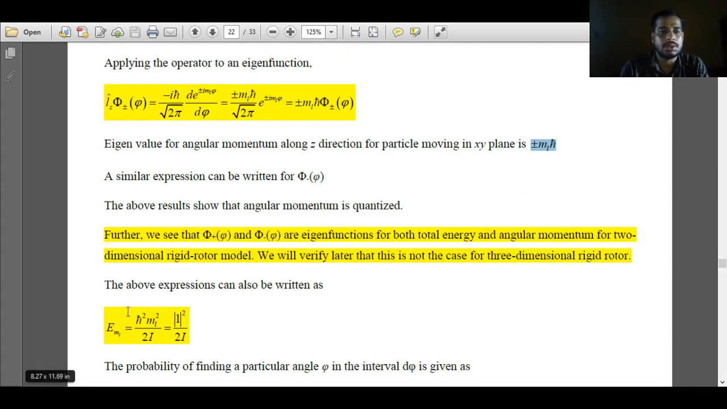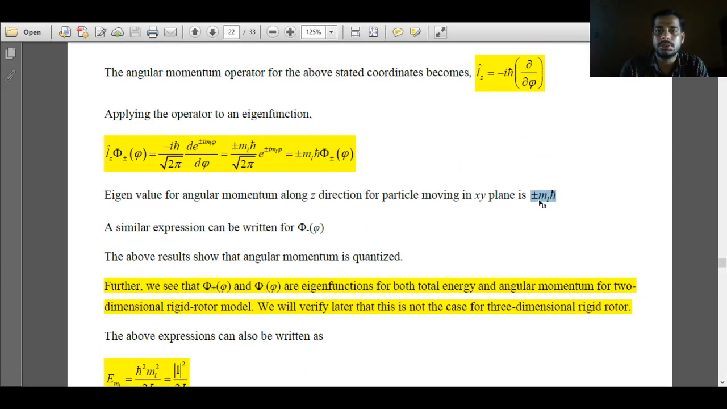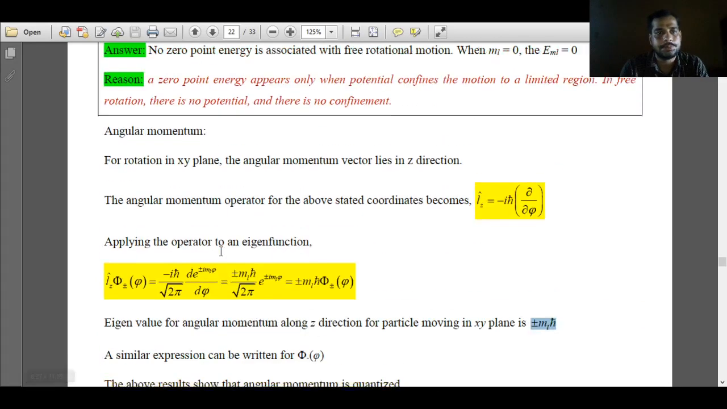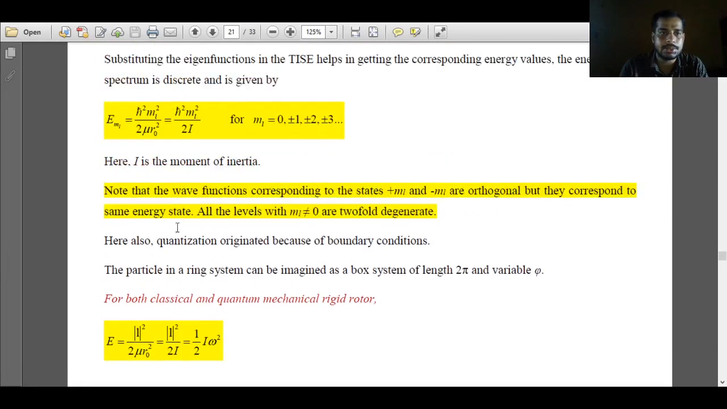Now we'll use this eigenvalue of angular momentum in the energy expression. The energy expression is given as L square over 2I. Here there are two different energy expressions appearing: L square over 2I and half I omega square. This expression was applicable to classical as well as quantum mechanical rigid rotor. But upon solving the time independent Schrodinger wave equation, we got ml square h square over 2I.